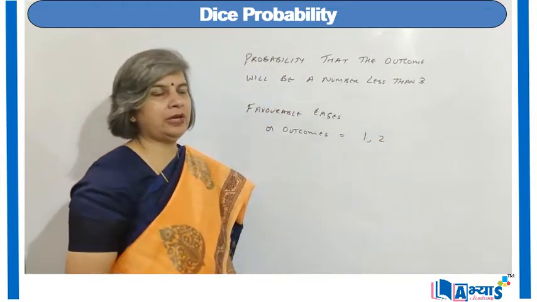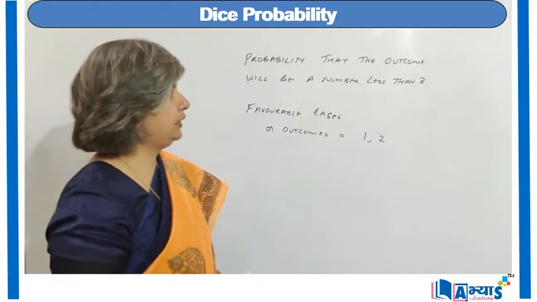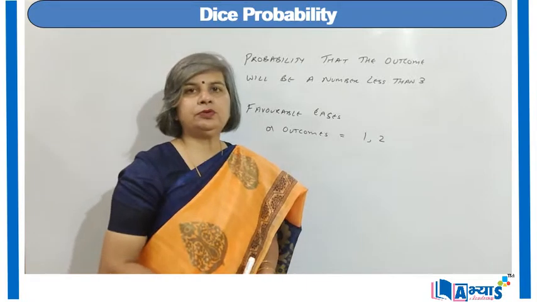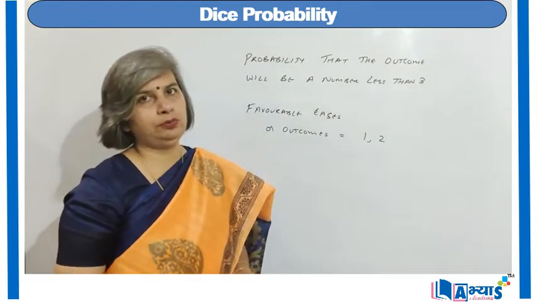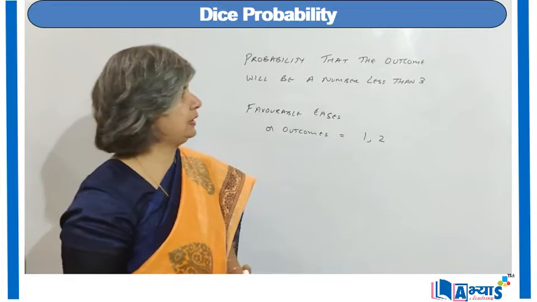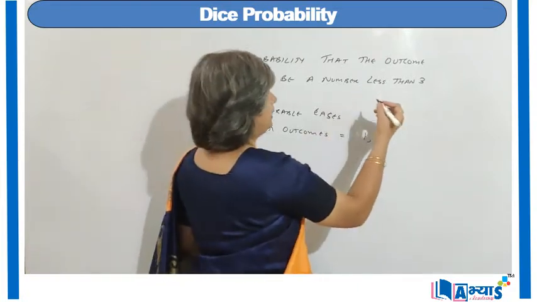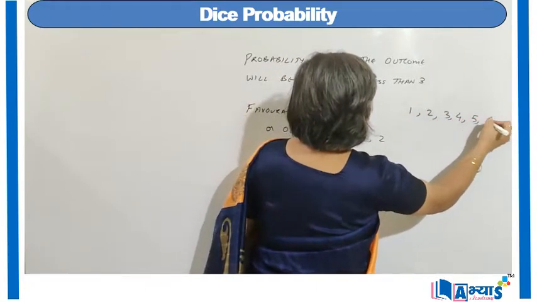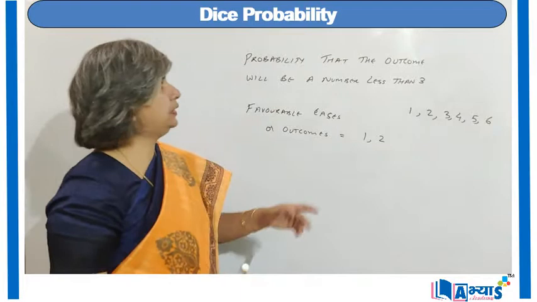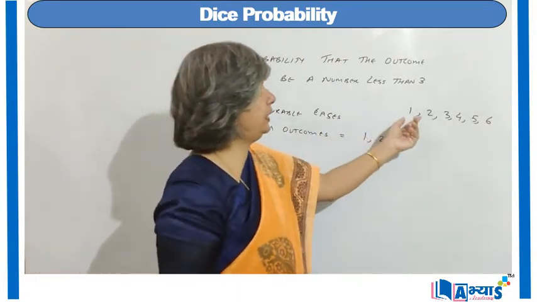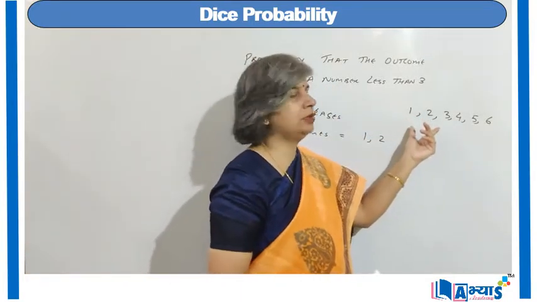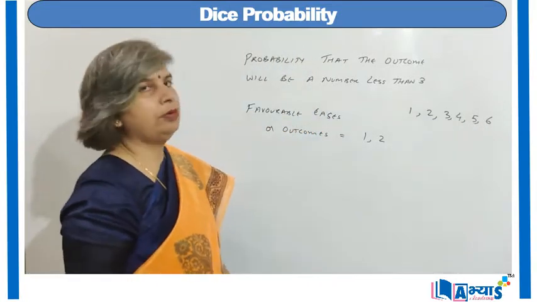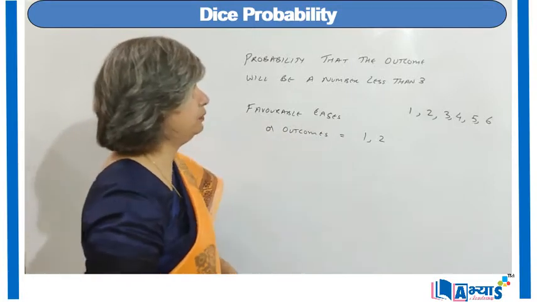That means if we have 1 on the top or a face with number 2 on the top, these are the favorable cases, because out of the total face options, that means 1, 2, 3, 4, 5, 6, the favorable cases are 1 and 2. The sample space of an unbiased dice is 1, 2, 3, 4, 5 and 6, and we are given a condition that the number should be less than 3. So 1 and 2 satisfy the condition because 1 and 2 are less than 3. All others are either equal to 3 or more than 3. So the favorable cases are 1 and 2.